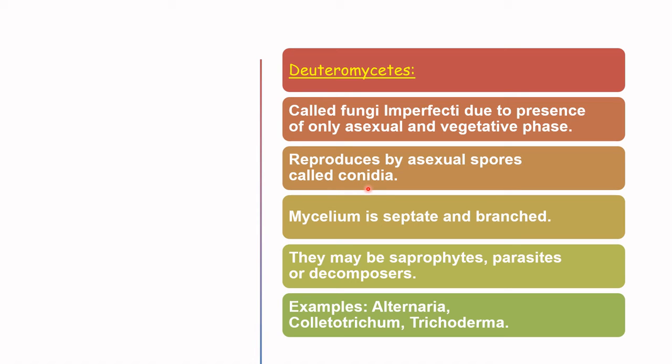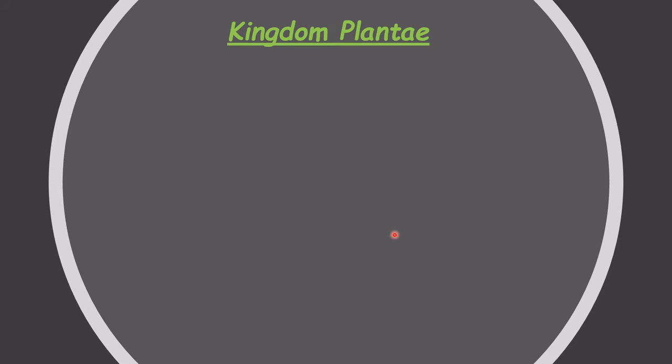Yes, one thing is there, that when their sexual forms will be discovered, they will be moved into another class, mostly Ascomycetes and Basidiomycetes. Mycelium is septate and branched. They may be saprophytes or parasites or decomposers. You must have seen red rot in sugarcane. That is caused by Colletotrichum falcatum. Some more examples are Trichoderma and Alternaria. This was all about the kingdom Fungi.